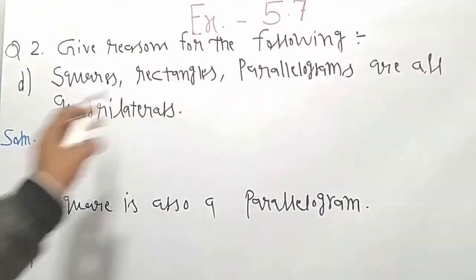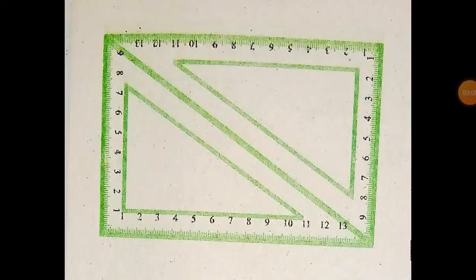Squares, rectangles and parallelograms are all quadrilaterals. Set squares in your instrument box: one is the 30, 60, 90 degree set square, the other is the 45, 45, 90 degree set square. You and your friend can jointly do this. Both of you will have a pair of 30, 60, 90 degree set squares. Place them as shown in the figure. Can you name the quadrilateral described? What is the measure of each of its angles?